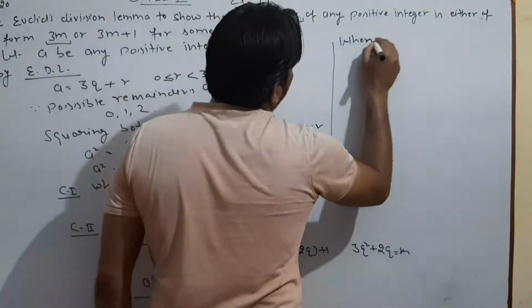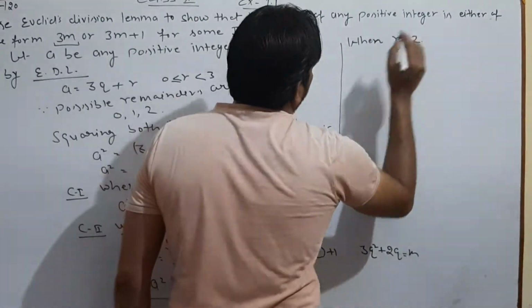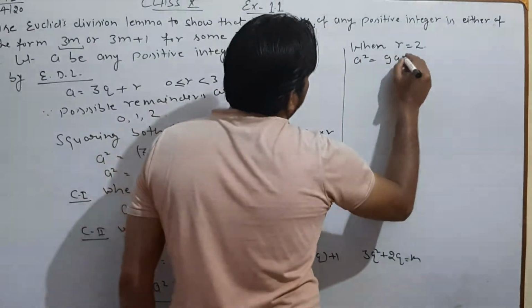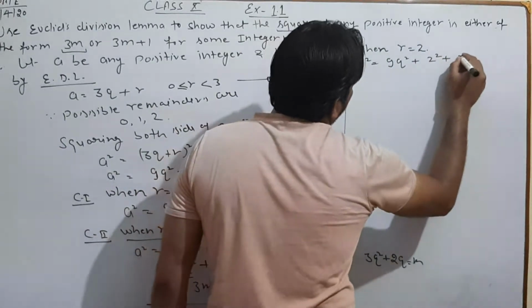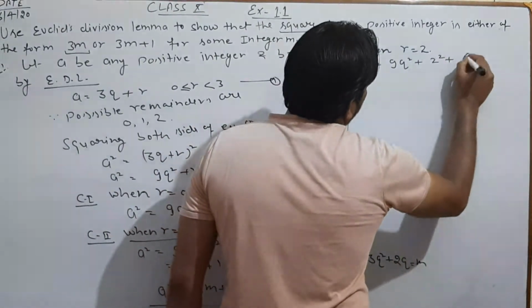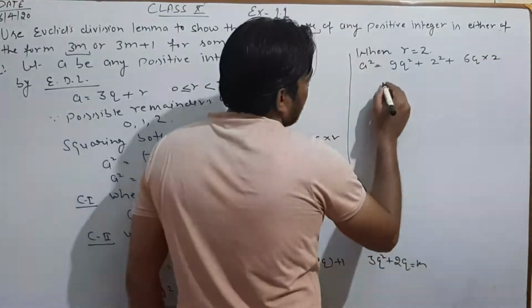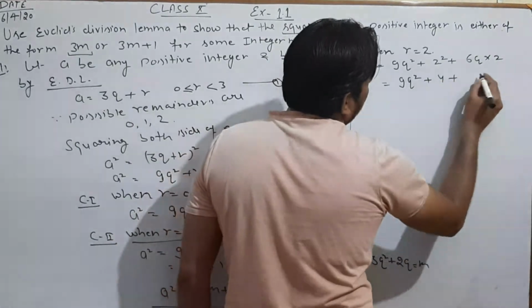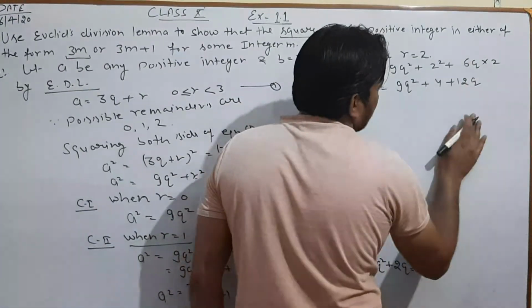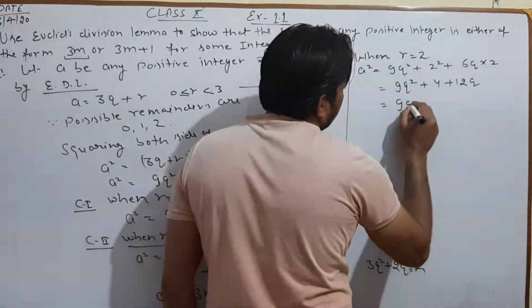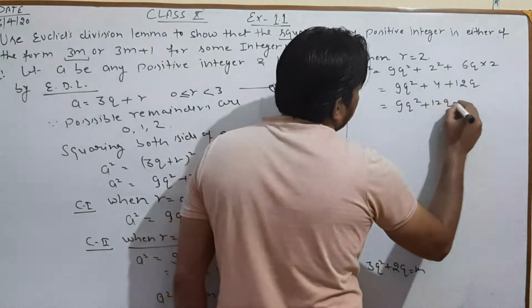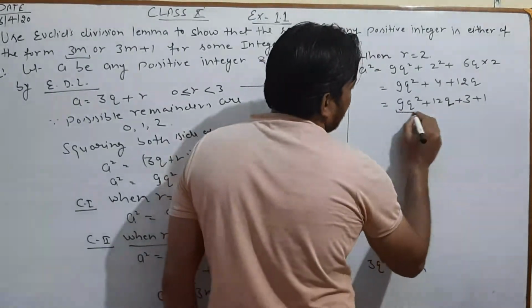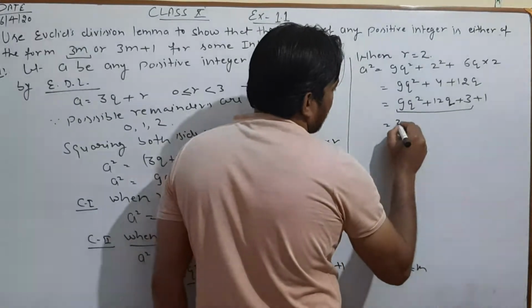And now the last is when r equals 2, then a square equals 9q square plus 2 square plus 6q multiplied by 2. So it would be 9q square plus 4 plus 12q. Here 4 we can write like 3 plus 1, and from these three terms take 3 as common.